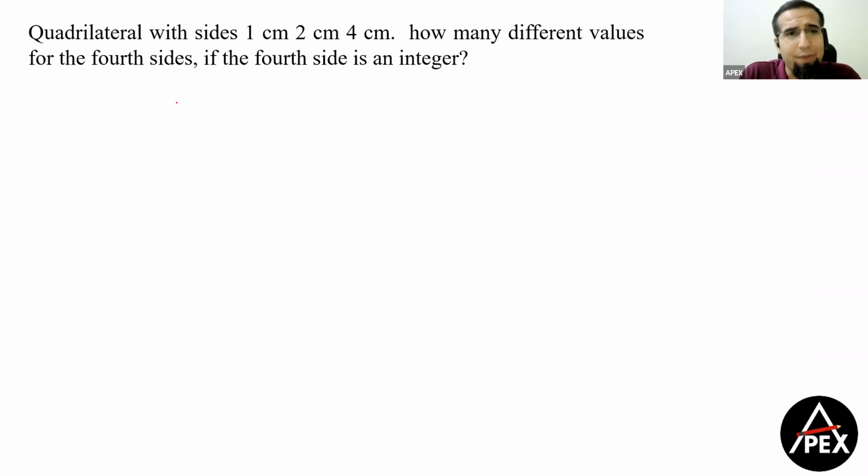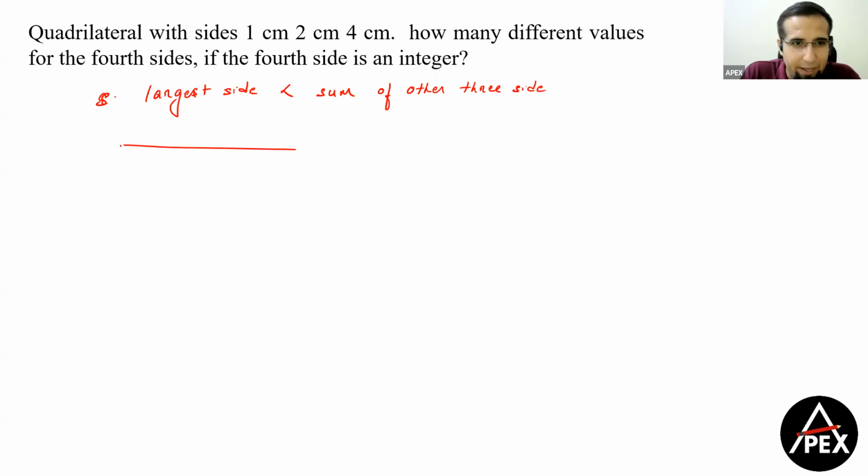Now, in a triangle we had a theorem: sum of two sides should be greater than the third side, or the largest side should be less than the sum of the other two sides, right? Now here we take the sum of the other three. The same logic can be applied to a quadrilateral. So if I look at, let's say, a diagram like this, it can be any diagram. Suppose I'm talking about 1, I'm talking about 4, I'm talking about x, and I'm talking about 2. So I'm assuming x is the largest side.